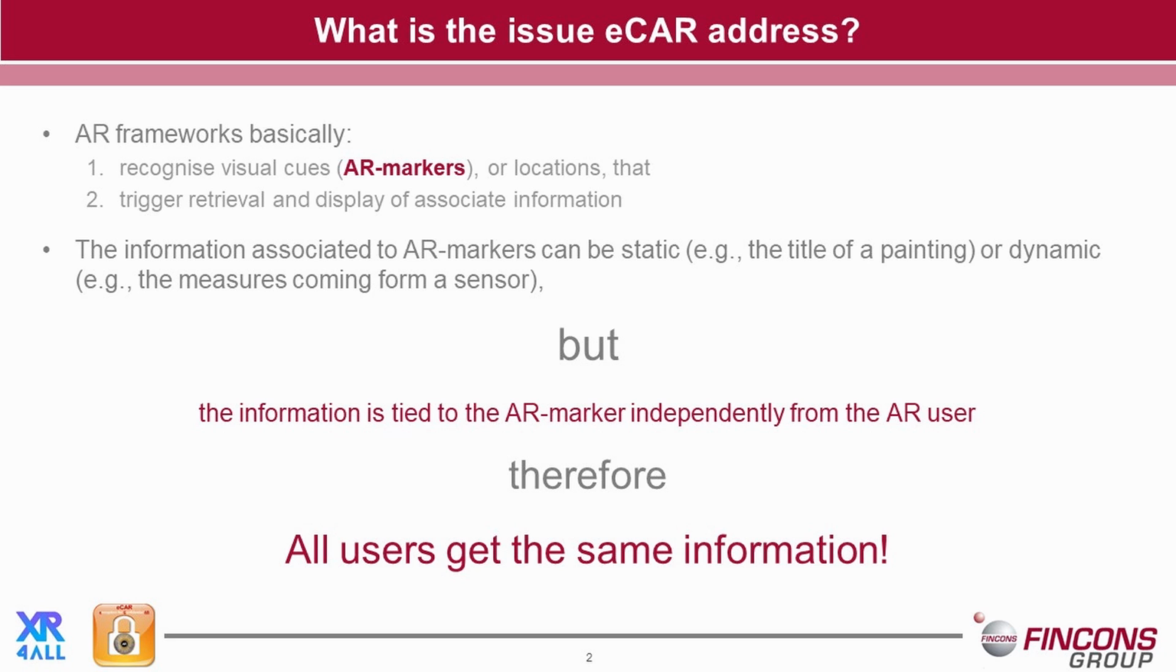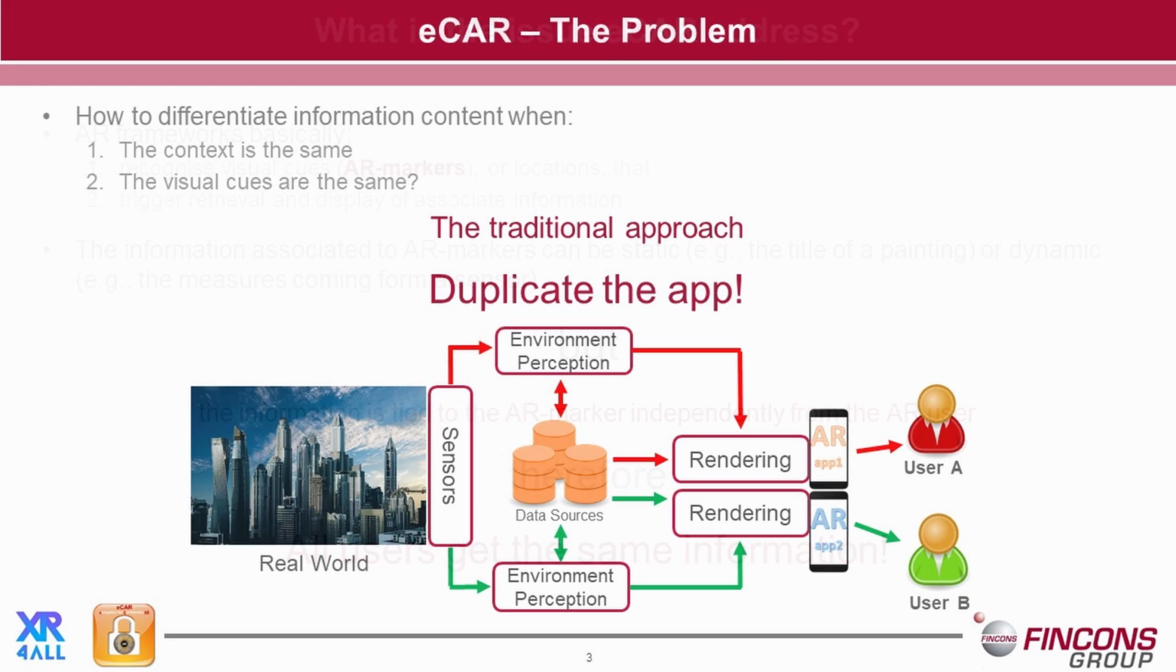This information can be static, for example the title of a painting, or can be dynamic, for example measures coming from a sensor. Anyway, the information is statically tied to the marker and it is independent from the user. Therefore, all users get the same information. How could we differentiate the information when the context is the same and the visual cues are the same? The traditional approach is to duplicate the information as it is depicted here.